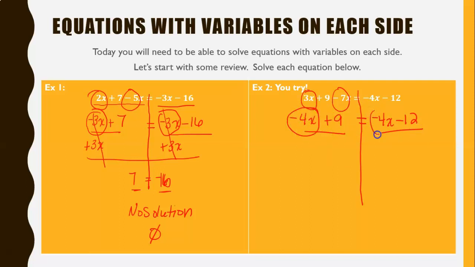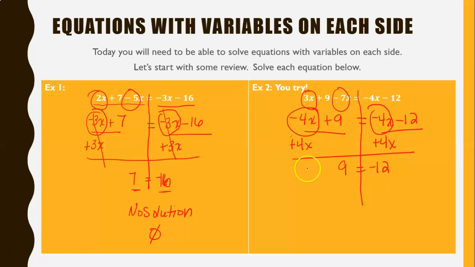We've got the negative 4x and the negative 4x. When they're on opposite sides, I do the opposite. So I'm going to add 4x to each side to get those together. We bring down the 9. We bring down the negative 12. The x's have all canceled out.